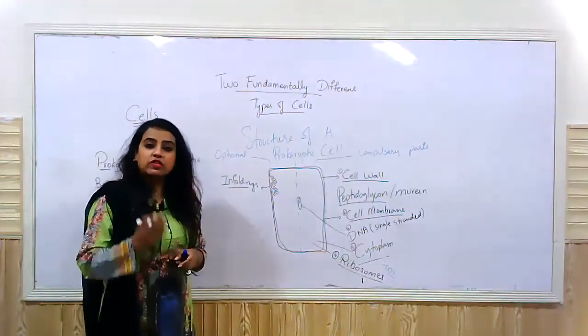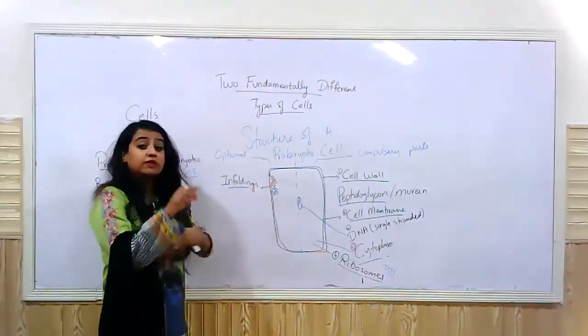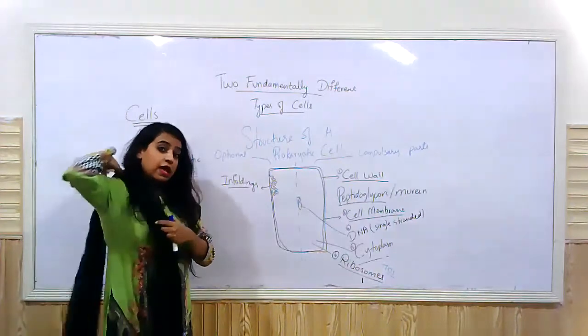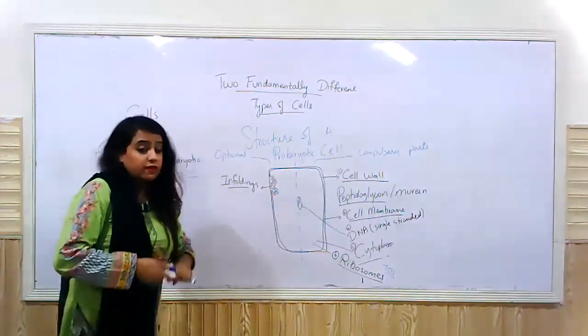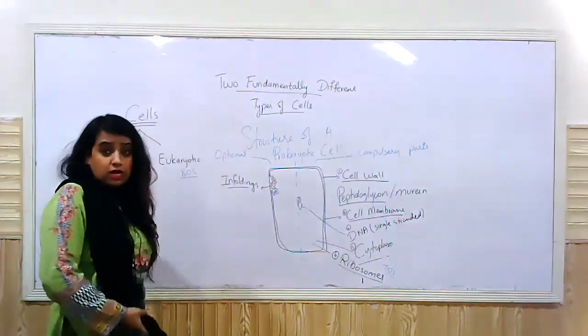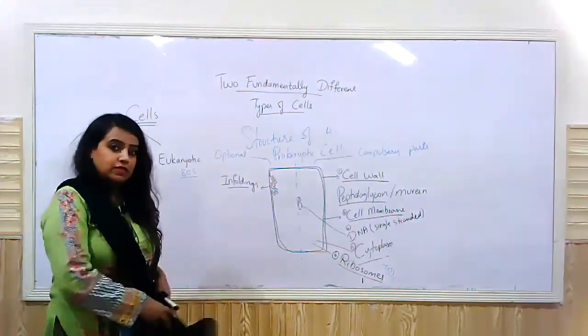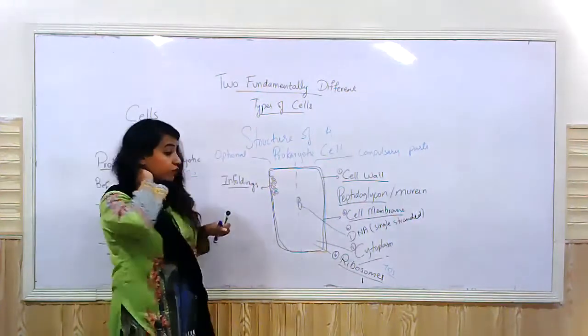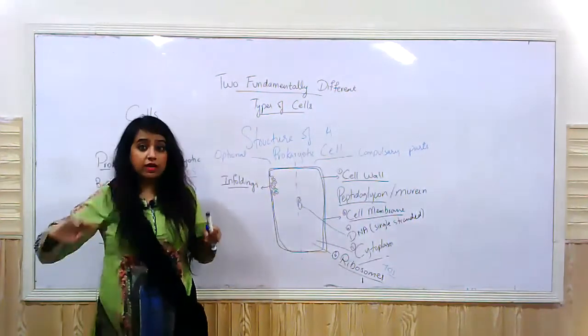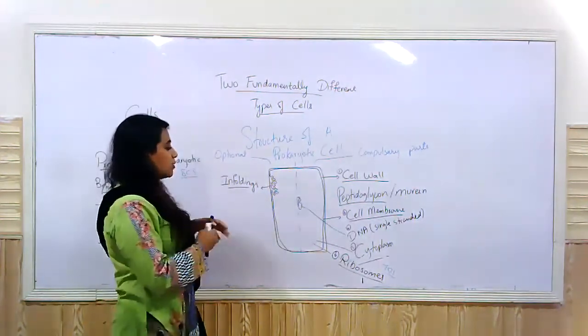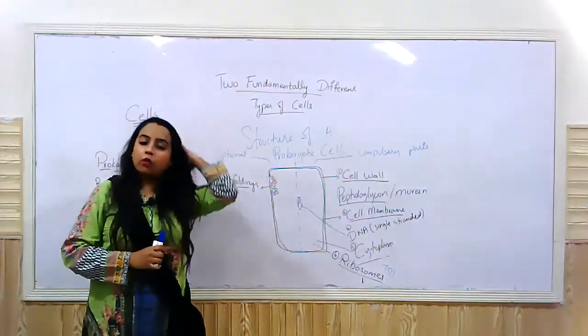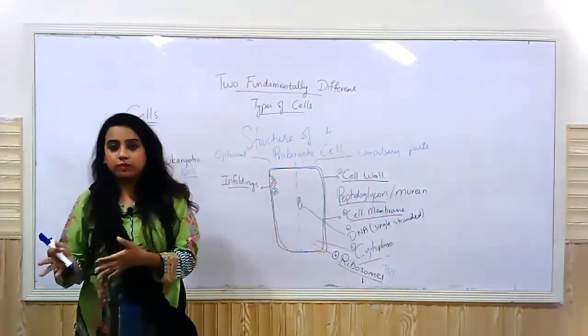Those nitrogen fixing bacteria have enzymes in these infoldings, and these enzymes help in the nitrogen fixation process, right? So only bacteria that have to fix nitrogen need these infoldings. Other bacteria do not need these, right?